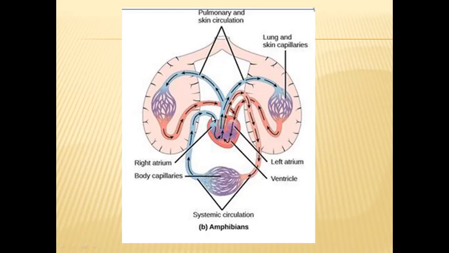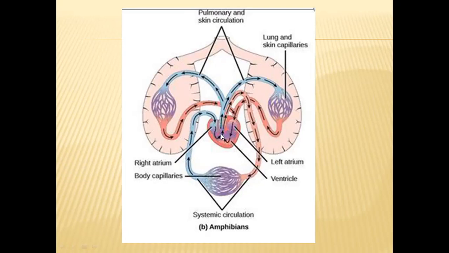So this deoxygenated blood will be entering into this right auricle. So in amphibians, three chambers will be there in this heart: two auricles, right auricle and left auricle, and one ventricle. So right auricle will receive the deoxygenated blood from all organs except lungs. So all organs except lungs will supply deoxygenated blood through three major veins to this right auricle.